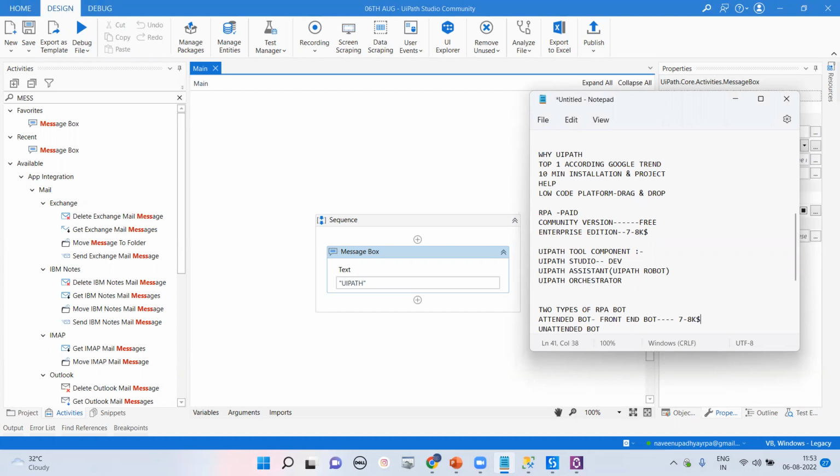HDFC Bank wants to automate the process 24/7, after 7 p.m., 8 p.m., 9 p.m. also, because if you check right now, there are lots of online transactions from people across the world. They go for deposit, withdrawal from ATM, and send money through IMPS, NEFT, RTGS. All these transactions are going on across India and across the world for HDFC Bank. They want to automate 24/7 without keeping any human beings.